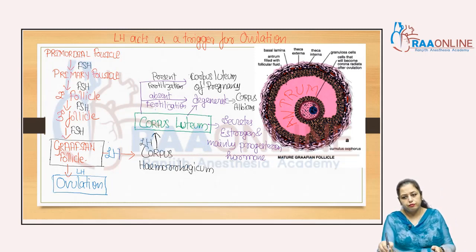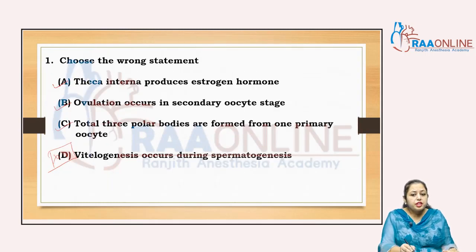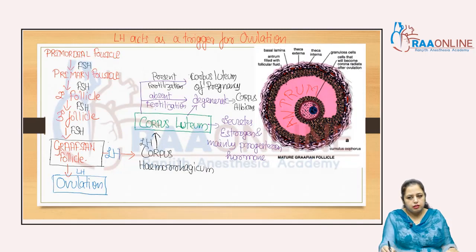right? That is the Graafian follicle, which is important, and which is called the mature ovarian follicle. And you can see that this one is the secondary oocyte. So ovulation occurs in the secondary oocyte stage, so that statement is also proved with that diagram.